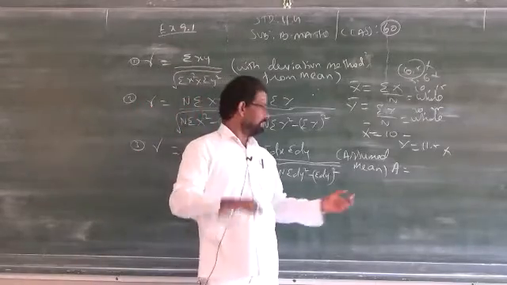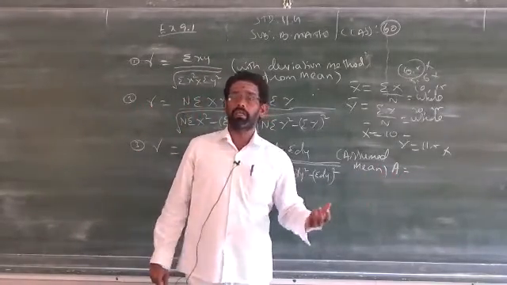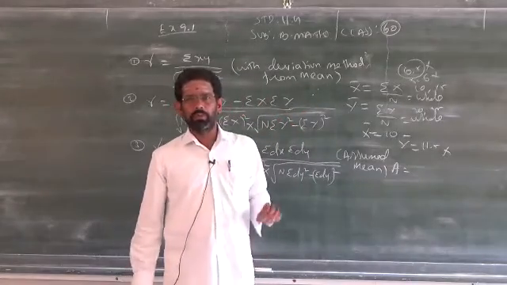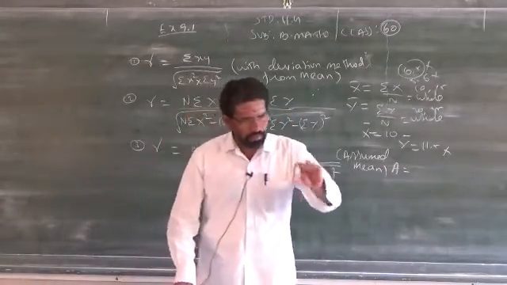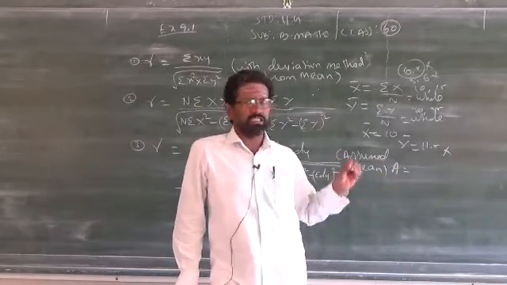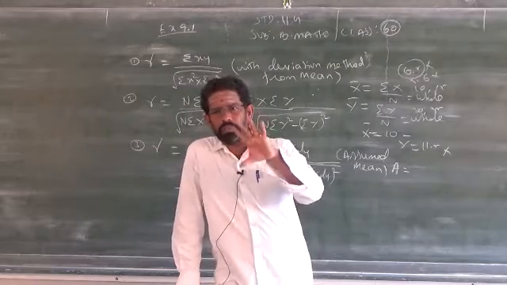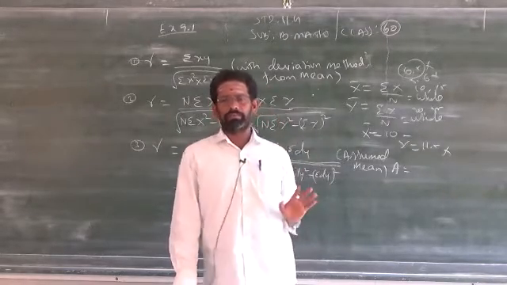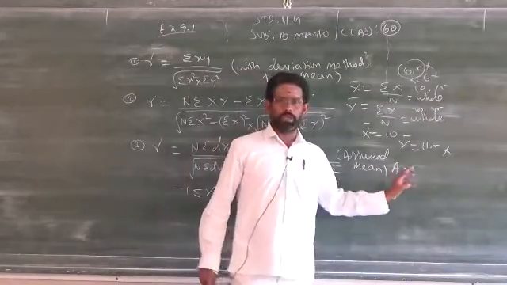You take that number as a. Or you can take a even from outside of the given table. You need not take a only from the table. You are free to take the assumed mean from outside the table, but the number should be very close to the given data in the table. In such a way, you have to take the value a.